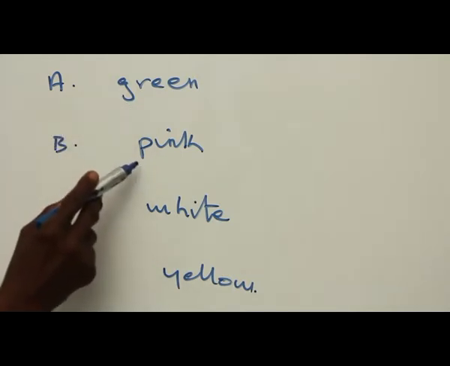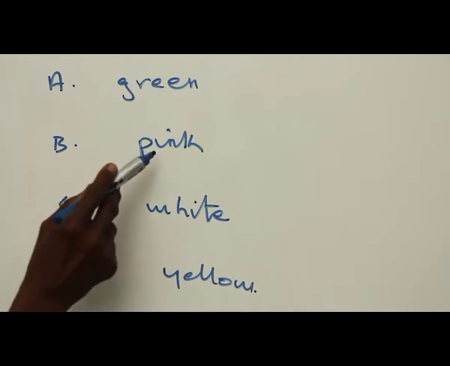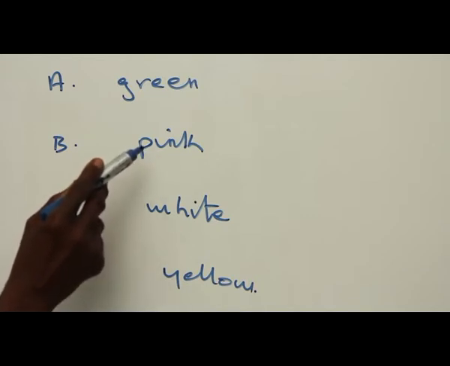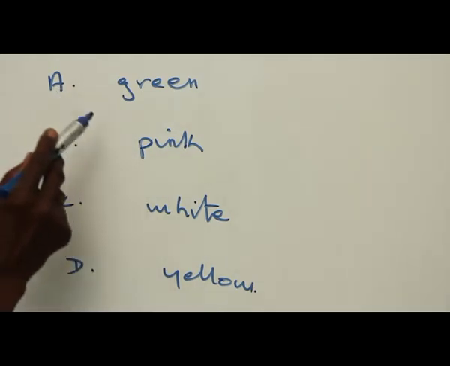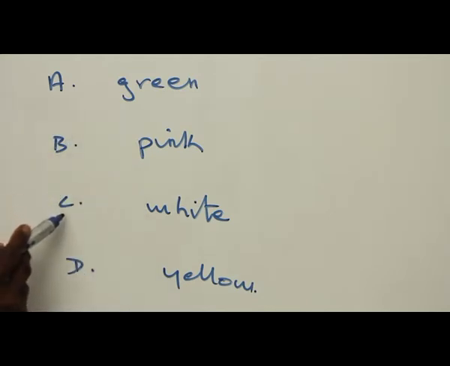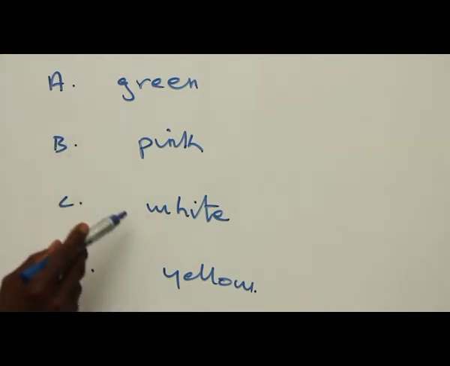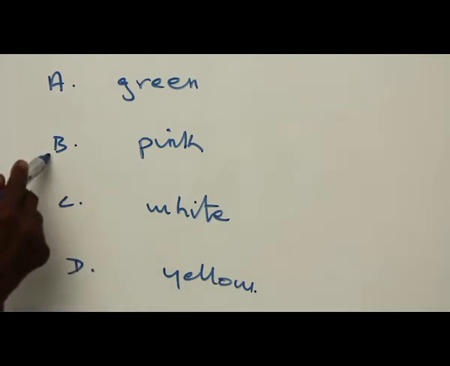B, pink. Yes. In short, there are two tests for water: addition of anhydrous copper(II) sulfate and addition of anhydrous cobalt(II) chloride. It turns from blue to pink, which is the correct option. C, white. White has nothing to do with addition of cobalt(II) chloride to water. D, yellow. There is no such thing as a yellow color. So the only possible option is B.